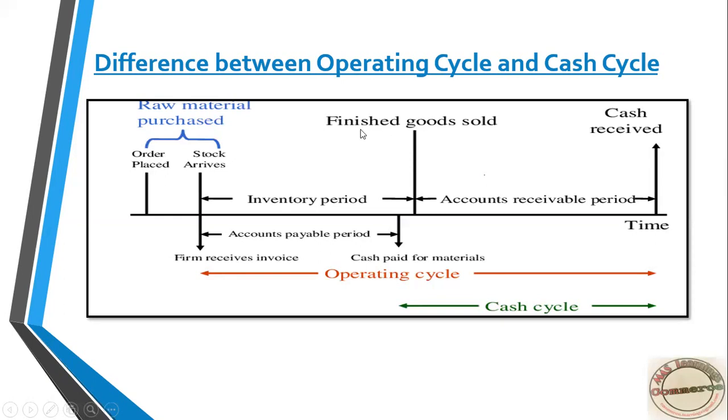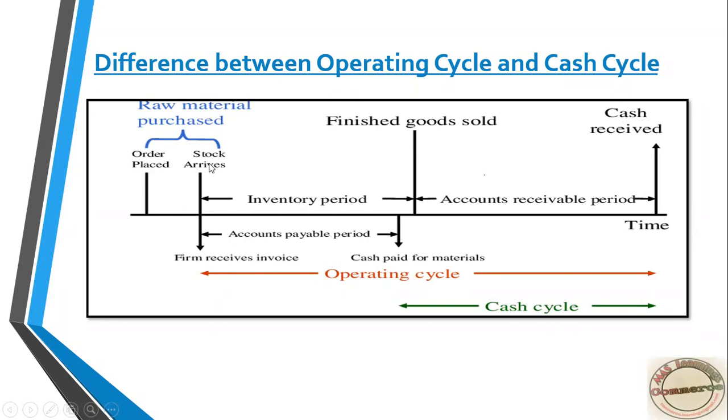Then this is sold in the market. Once the product is sold, the account receivable period will start. Then you will collect cash. All these processes come under the operating cycle.